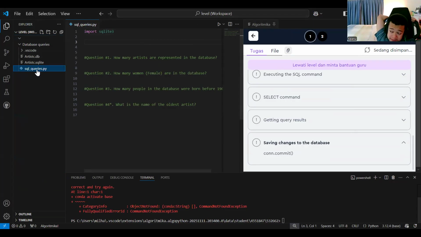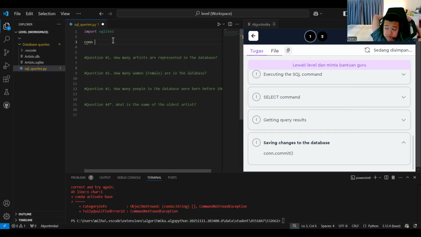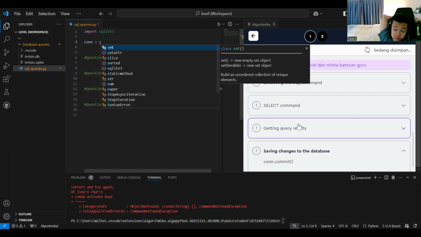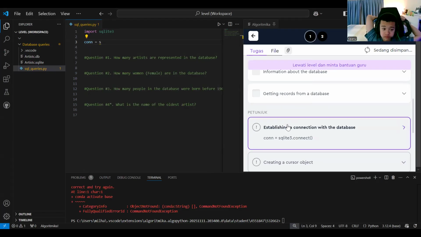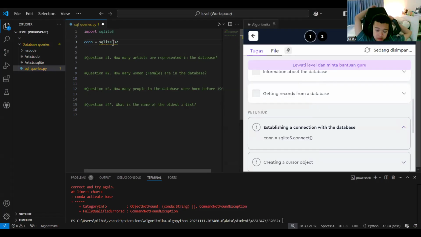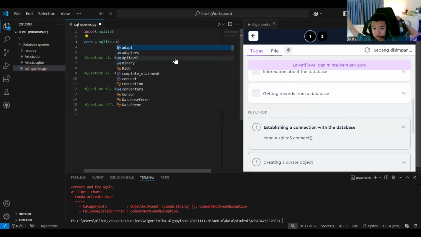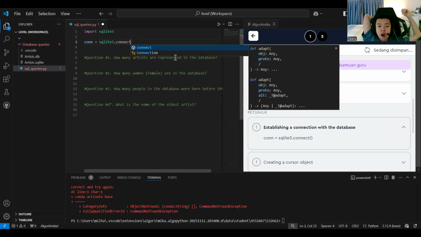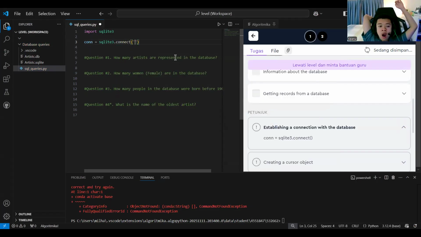As you can see, the name of the DB is artist. Can you see this? What we need to do now is type connections equal sqlite3.connect. Maybe you can follow me. Connect with what? The name of the database.